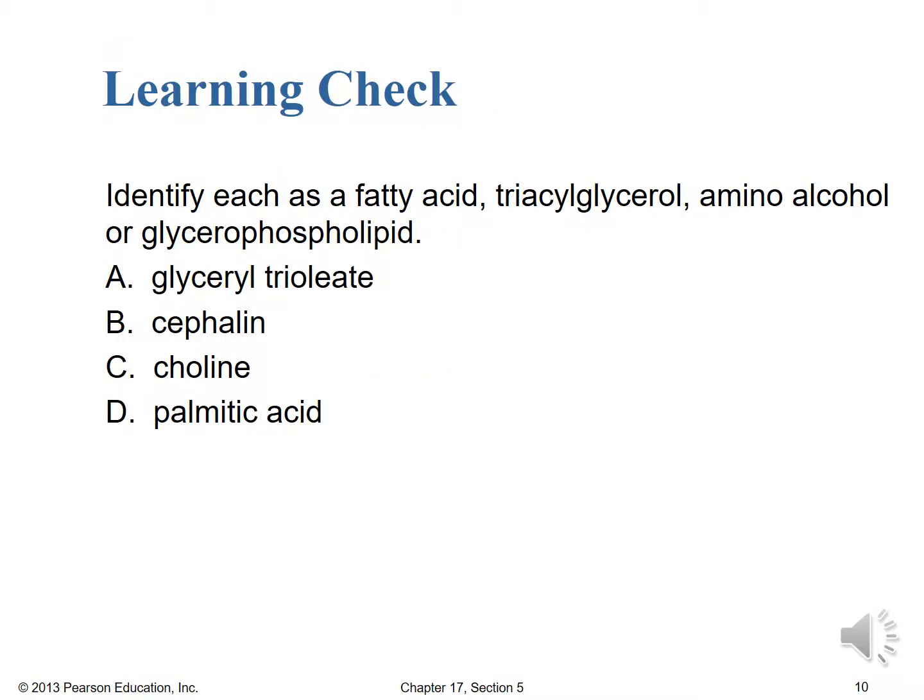Okay, so let's pause here to have a learning check. In this particular learning check, you're asked to identify each as a fatty acid, triacylglycerol, amino alcohol, or glycerophospholipid. So we've got some names there. They may be specific names, they may be generic types, but hopefully at this point in the chapter, the names at least seem familiar, and you'll be able to identify A, B, C, and D as one of those options up above. Stop the video here while you make those assignments, and start us back up when you're ready to check your work. Good luck.